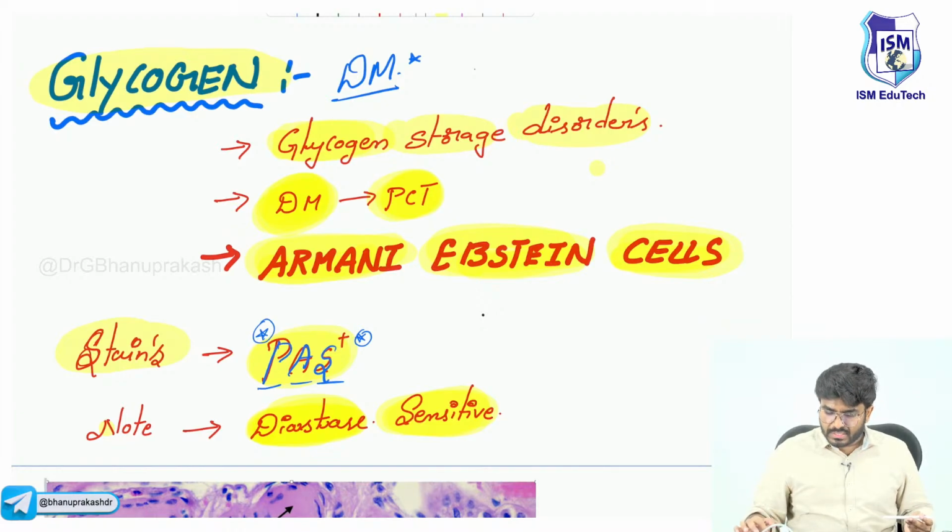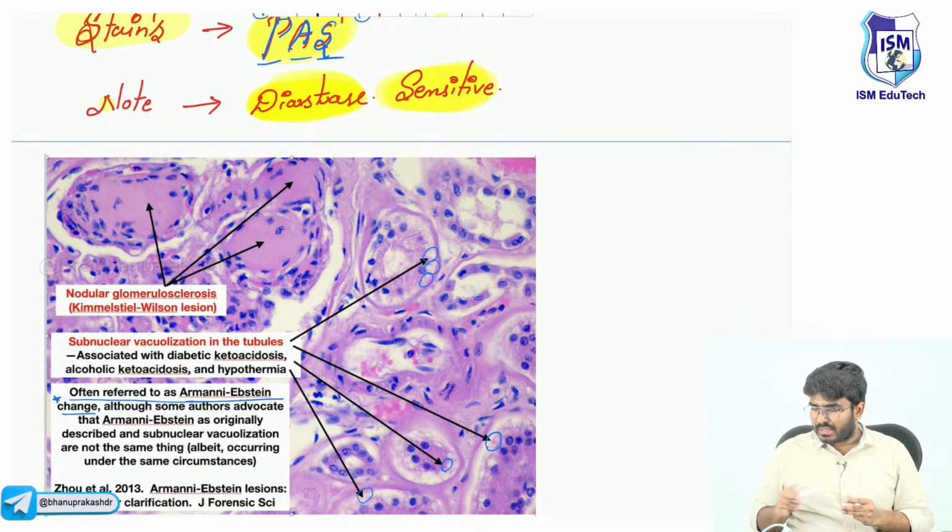With this, intracellular accumulations is also completed. So the day 2 class is completed. Now we will continue with the third class, in which we will do some more important topics in cell injury. A few topics remain, like calcification and autophagy. These will be done in the next video, and in the next class we will start the other chapter, inflammation.